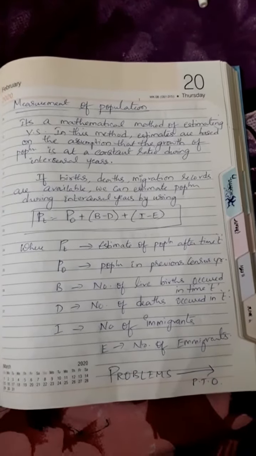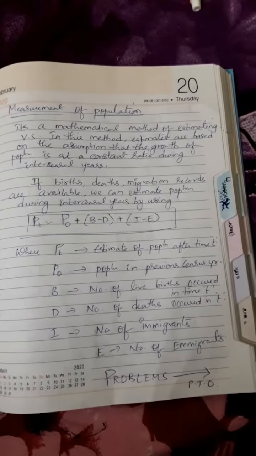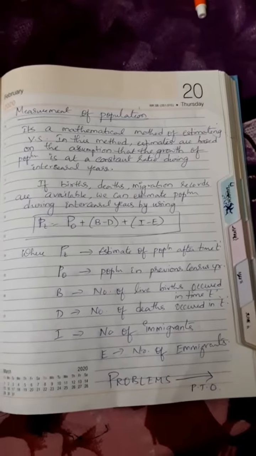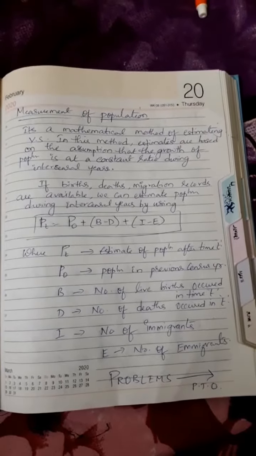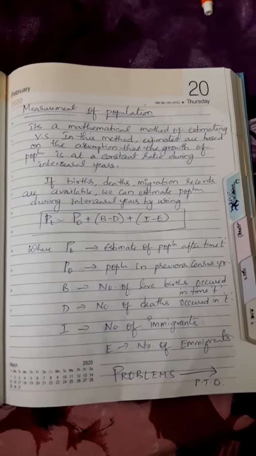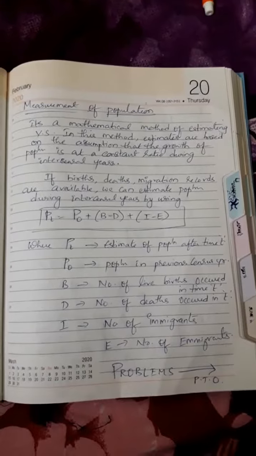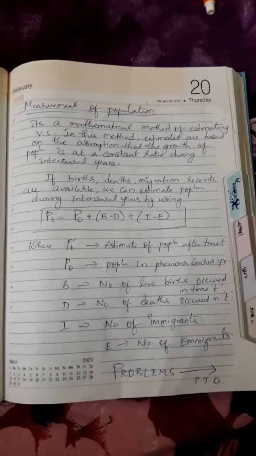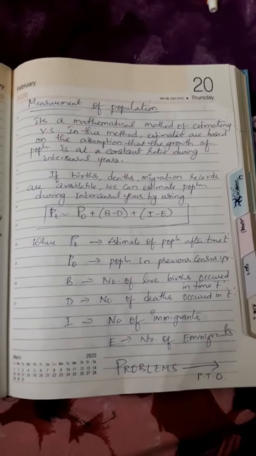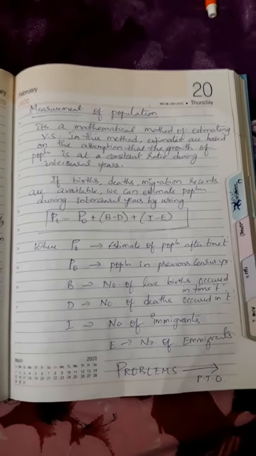Immigrants are those who arrived into our country. If this information is available, definitely we can calculate the population in between two census years. So this is the measurement of population.